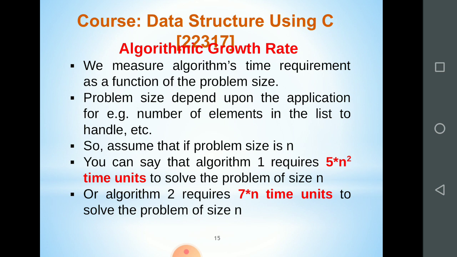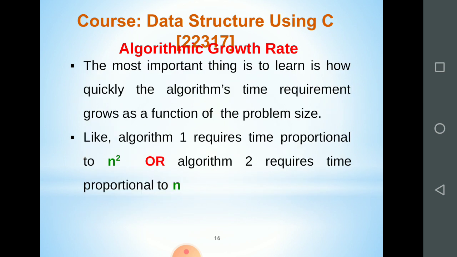As I already told you, this is also given properly, that you can say that algorithm 1 requires 5 multiplied by n square time units to solve the problem of size n, or algorithm 2 requires 7 multiplied by n time units to solve the problem of size n. So depending on the number of loops inside that particular algorithm, you can consider the time complexity. Okay, the most important thing to learn is how quickly the algorithm's time requirement grows as a function of the problem size.